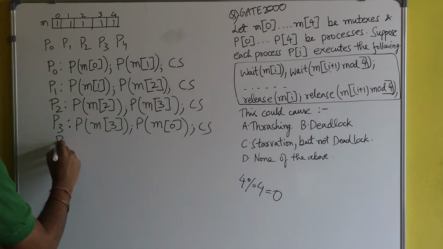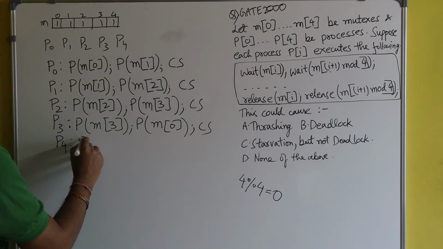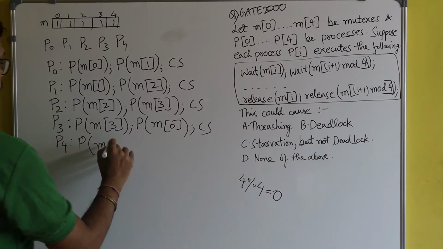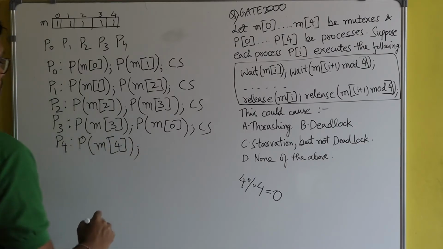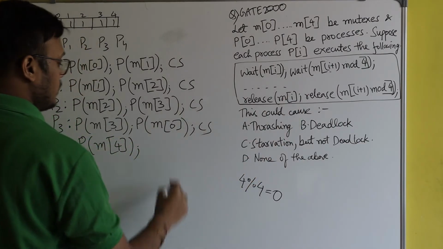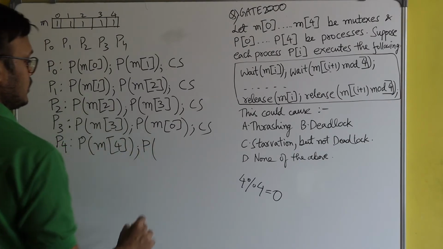And what is the code for process P4? P m of 4. And after that, what's written? P. Now, just wait.